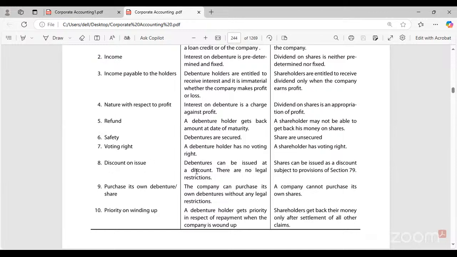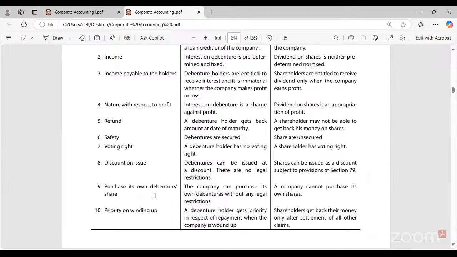Then, discount on issue. Debentures can be issued at a discount. There are no legal restrictions. No need of taking permissions from any authority, there are no kinds of restrictions. If the company decides to issue debentures at a discount, they can issue the debentures at a discount. Whereas shares can be issued at a discount also, but subject to the provision of Section 79. Section 79 of the Companies Act specifies a special regulation with regard to shares issued at a discount. So when the company decides to issue shares at a discounted value, they have to go through this particular provision mentioned in Section 79 of the Companies Act.